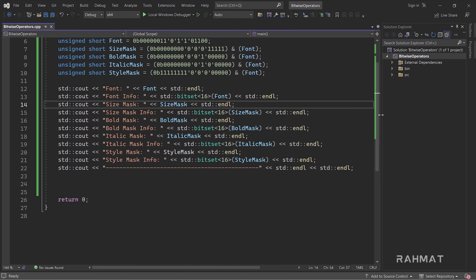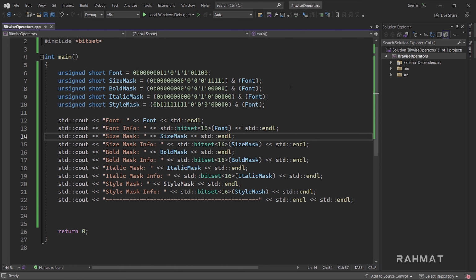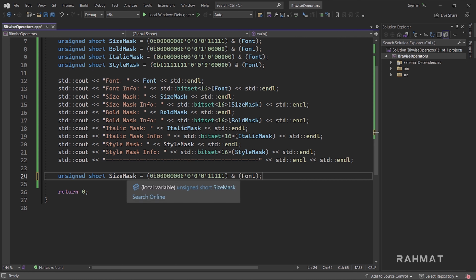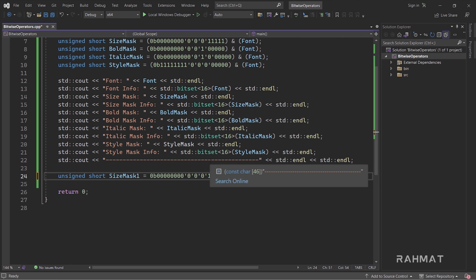Now let's say someone comes and applies a new style. Let's first do it on size. Someone comes in and says, oh, I want to apply a new size, so I'll paste this one here. Now let's say size mask 1. This time I'll give the new size a normal value like 101. So this is the new size information that we want to apply to our text.